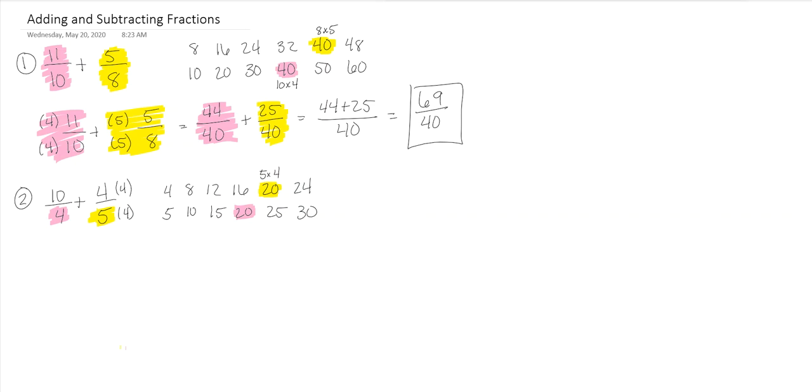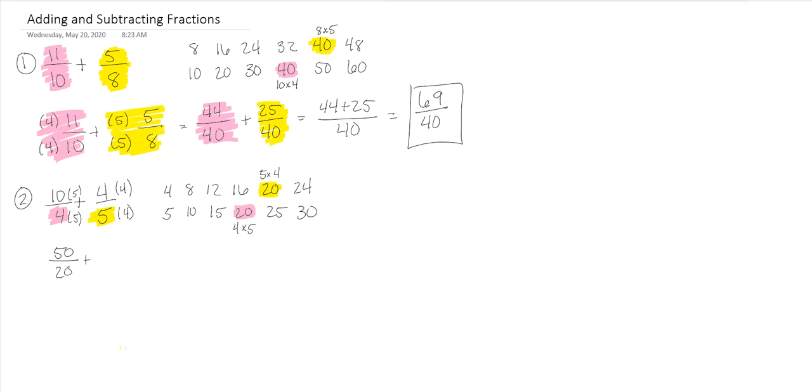This is just a coincidence. All right, the pink denominator is 4, and to get to 20, we multiply that times 5. So we're going to multiply both of these times 5. So 10 times 5 is 50. 4 times 5 is 20.